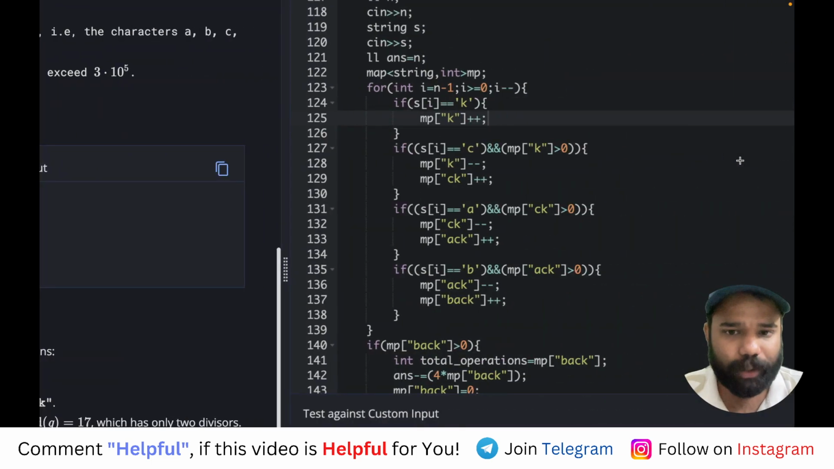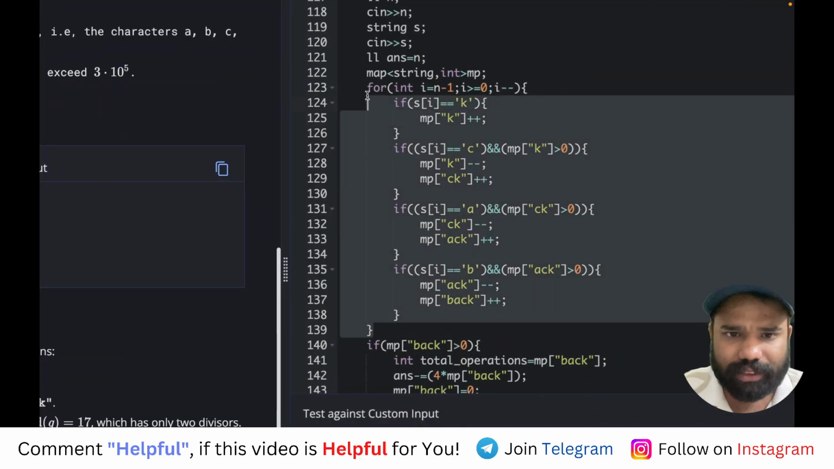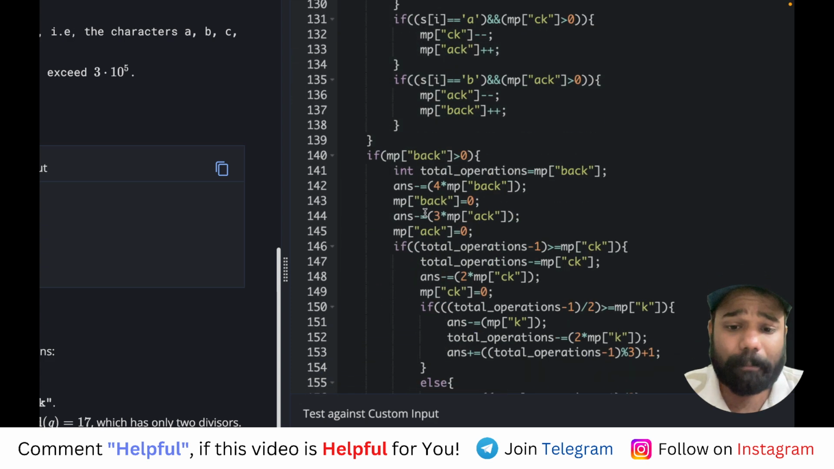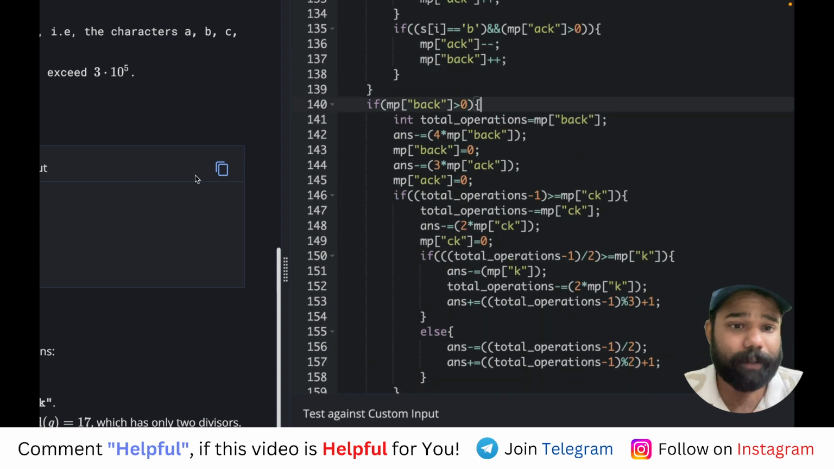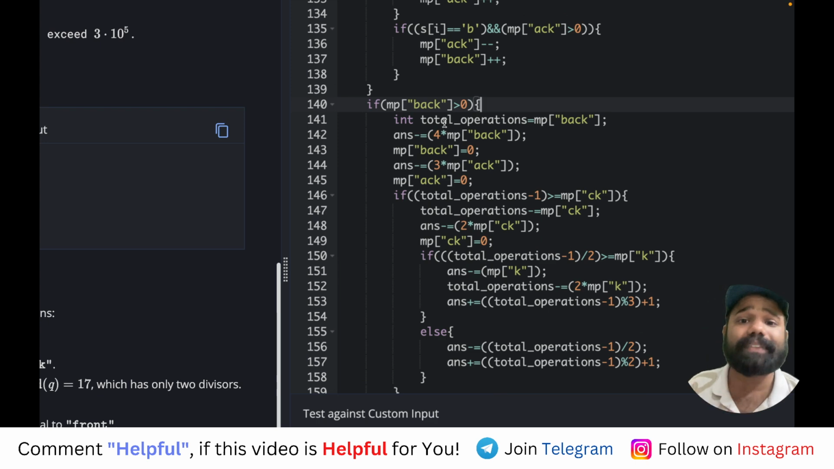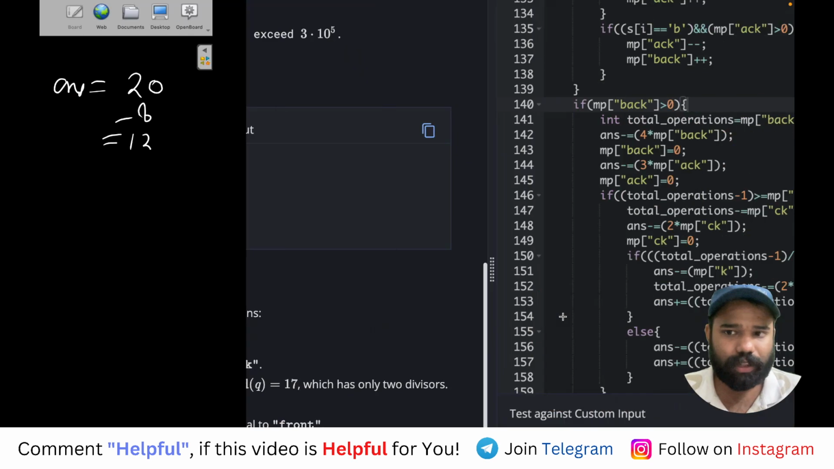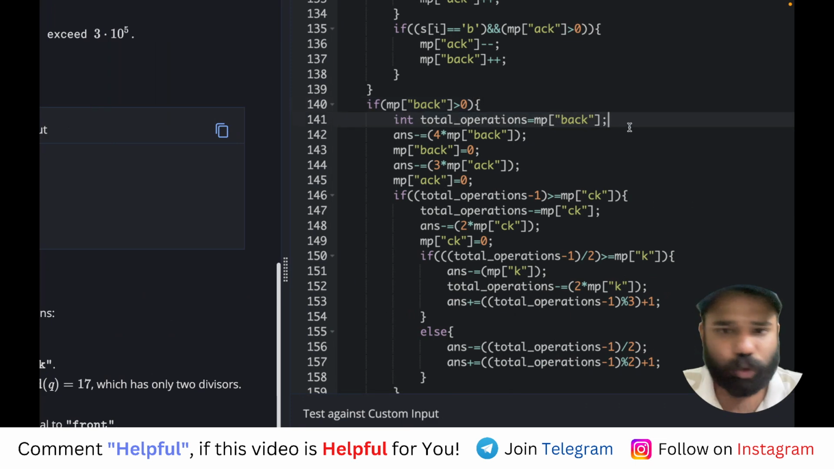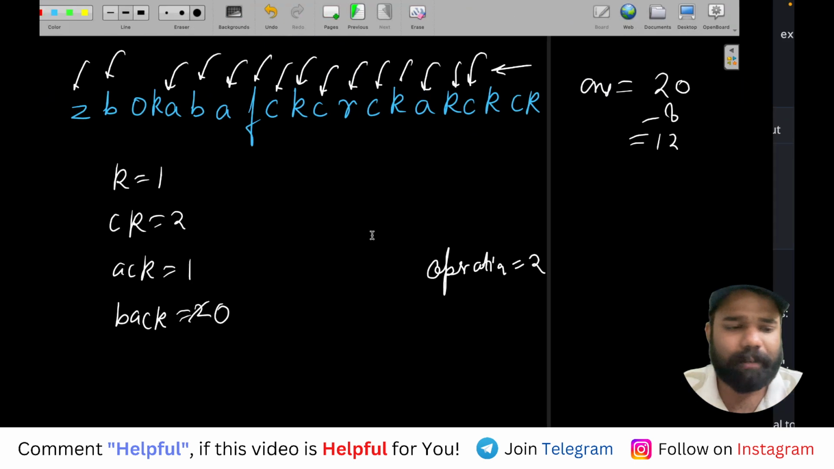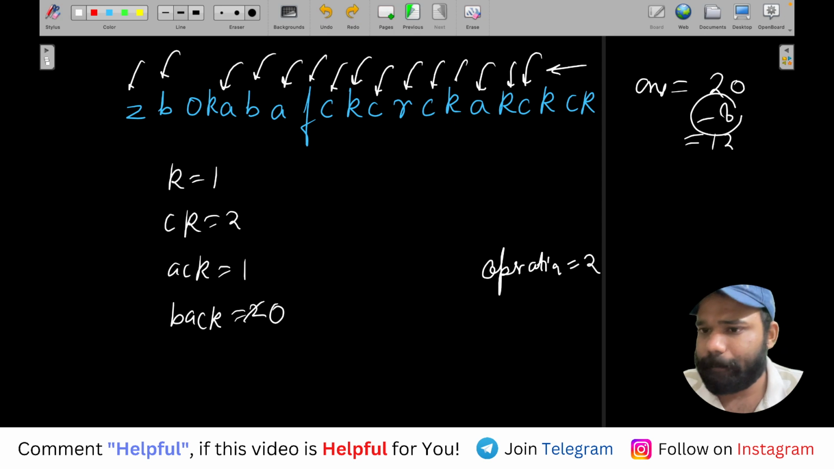So if you see what I am doing, after calculating this, if the number of BACKs is greater than 0, first of all I take how many BACKs are being removed, because for that many BACKs removed, that many operations we have to do. That means we also have to add that many characters, right? So here in operations, I will make it 2, and this I will reduce. So you can see from my answer, I subtracted 4 into the number of BACKs. Here BACK was 2, so I subtracted 8, right?